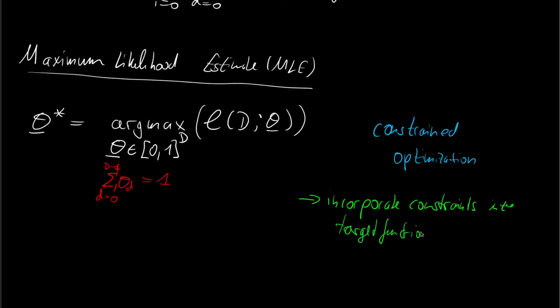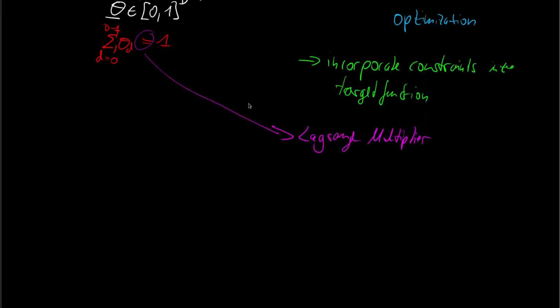And the way we do this, because we have an equality constraint, we can use a Lagrange multiplier, because we only need one. How does a Lagrange multiplier work? We define a constraint function by looking at our constraint and rearranging it so that 0 is on one side of the equation and all of it is on the other side.